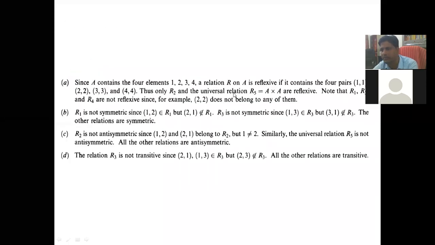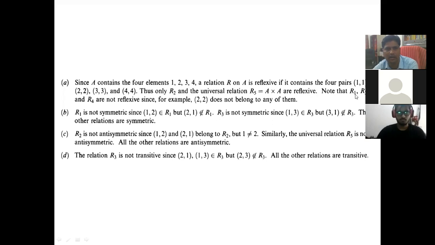Similarly, R5, the universal relation, contains all ordered pairs, so it is also reflexive. Note that R1, R3, and R4 are not reflexive since, for example, (2,2) does not belong to any of them. They do not have the self pairs.